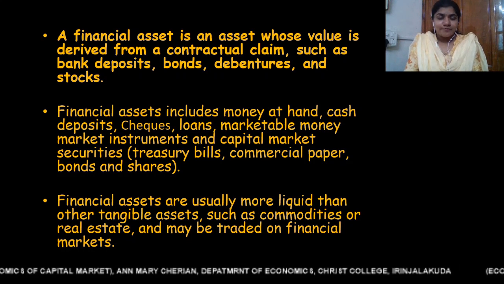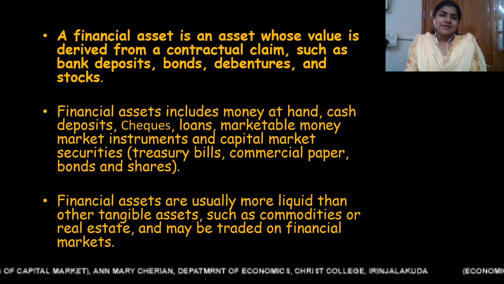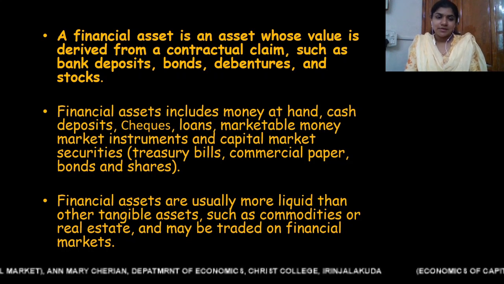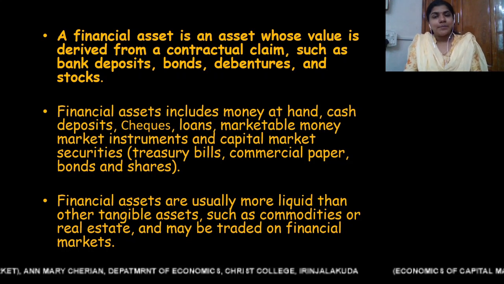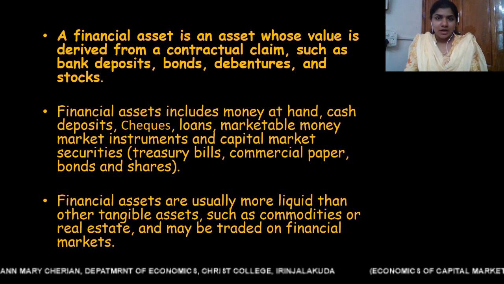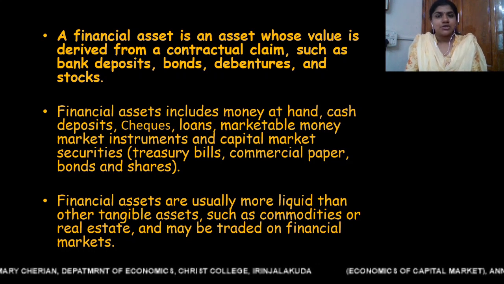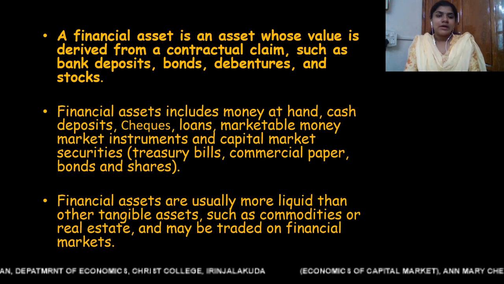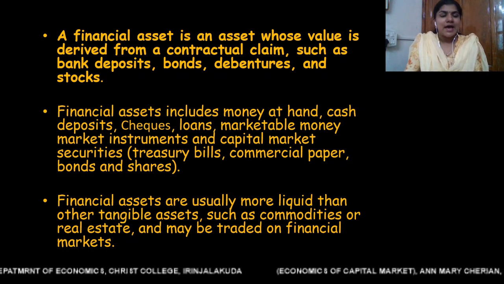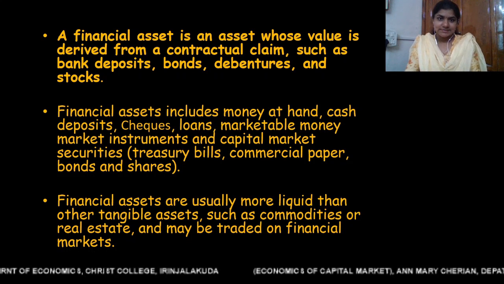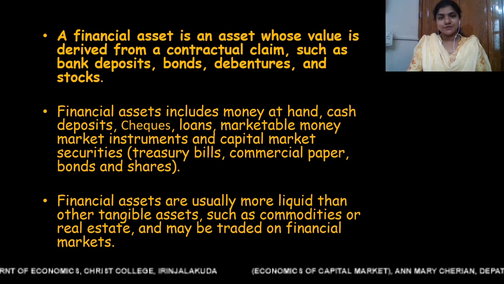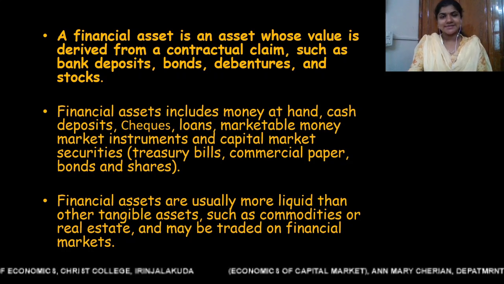Then another important fact is that financial assets are considered to be more liquid than other assets. Financial assets can be easily converted into cash. They can be traded in the financial market. So financial assets are usually more liquid than real estate and other tangible commodities and assets. Now we know what is a financial asset. Now let's move on to the peculiarities of a financial asset.